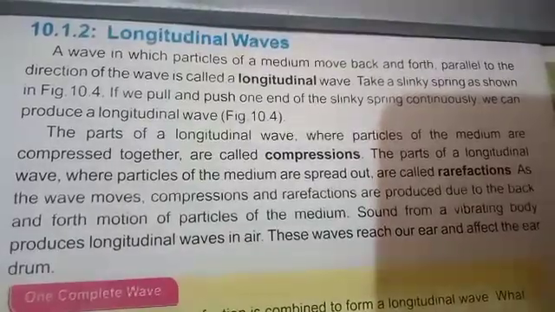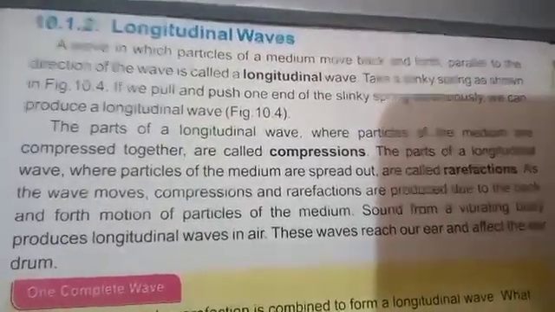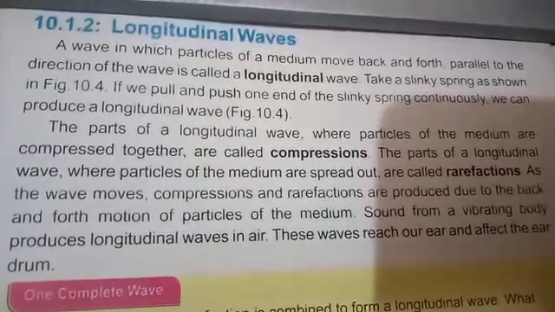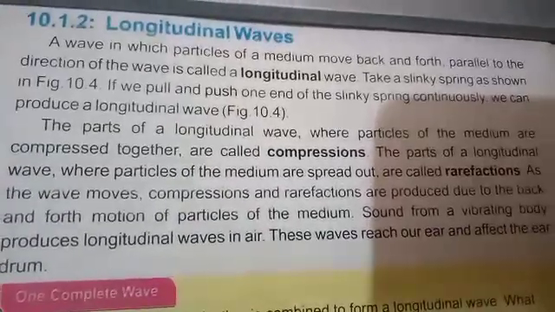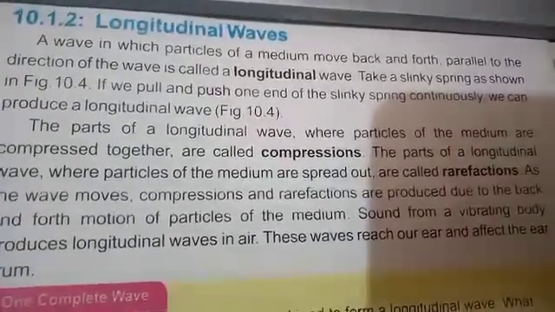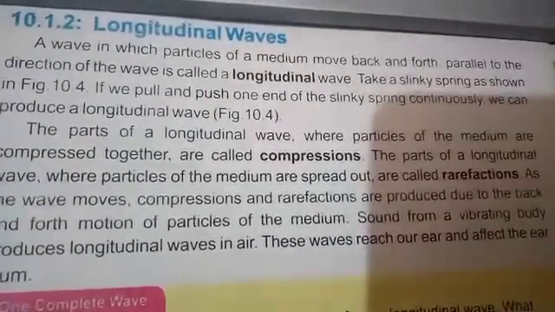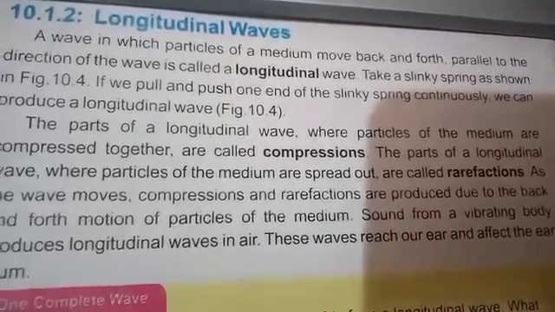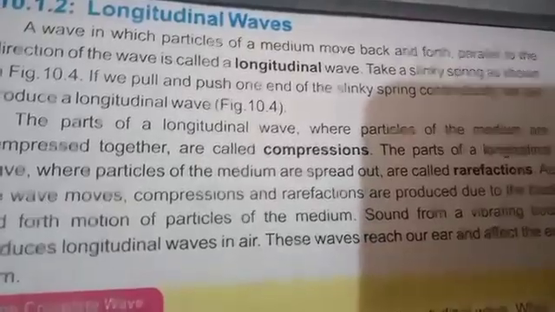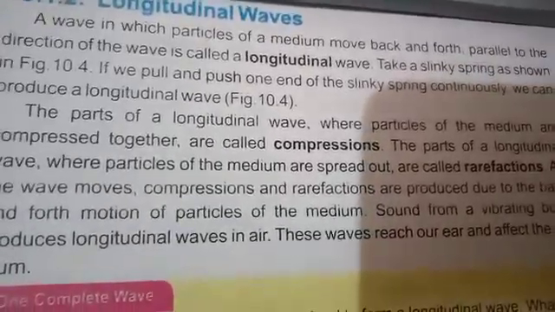Basically there are two types of waves, transverse waves and longitudinal waves. In the previous lecture I told you about transverse waves, in which the particles of the medium move up and down, or perpendicular to the direction of the wave. For example, the waves produced in water, and the waves produced by moving one end of a fixed rope.